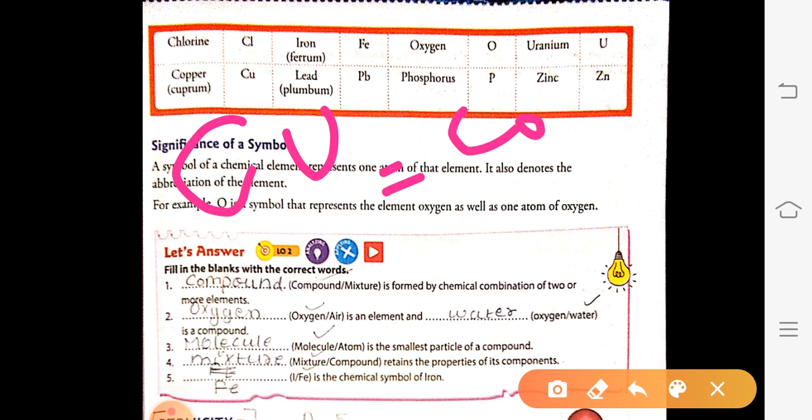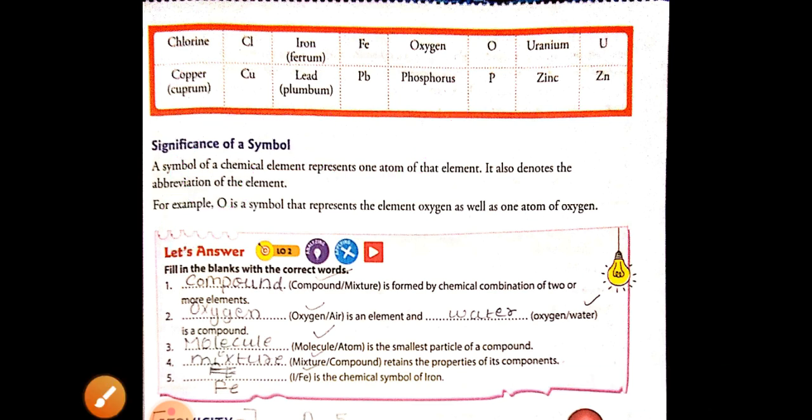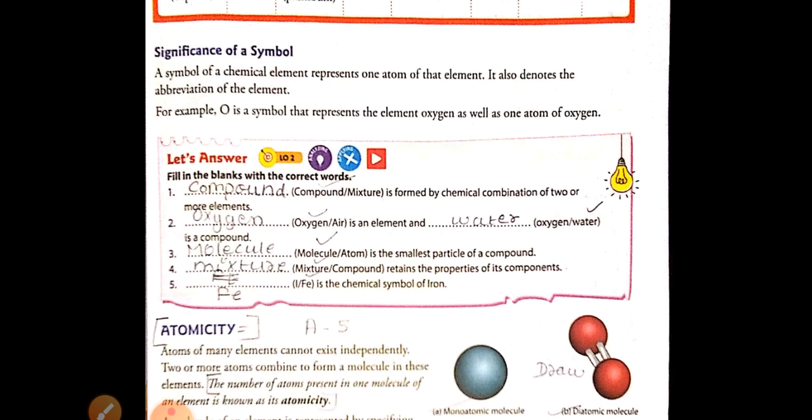Suppose it is written 2Cu, then it will represent two atoms of copper. So whenever chemical symbols are written with numbers, it shows the number of atoms. Okay, next we will come to the exercise.